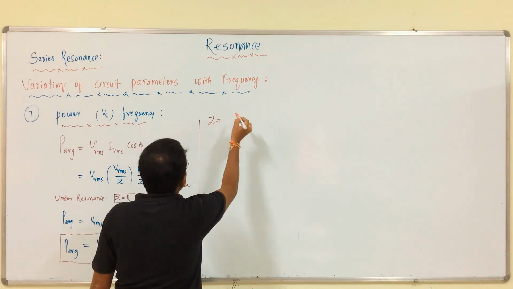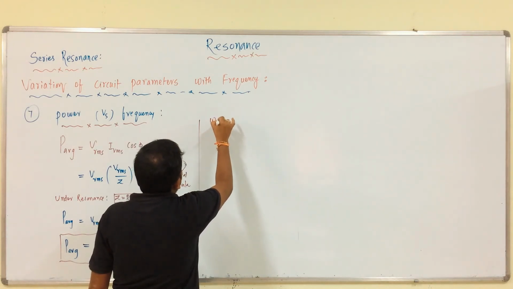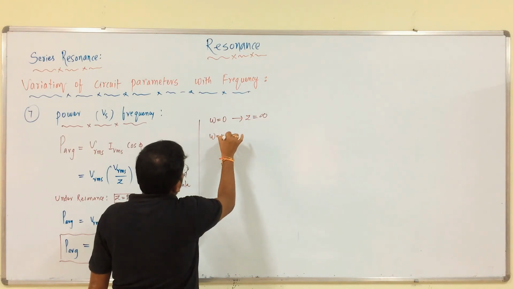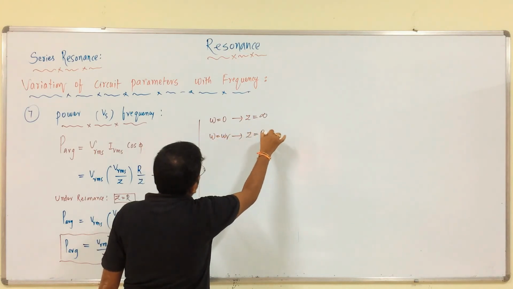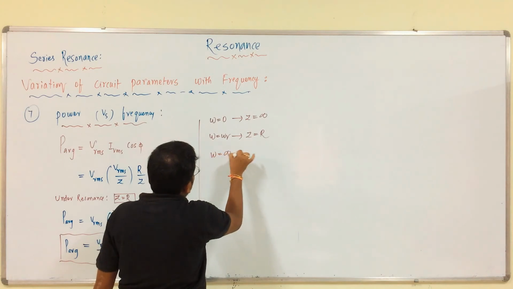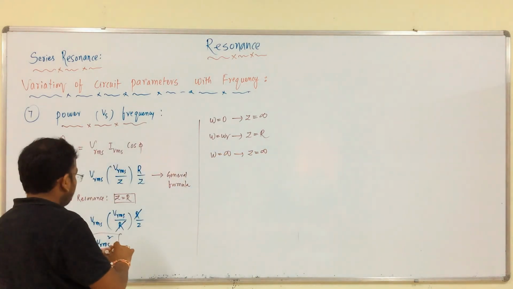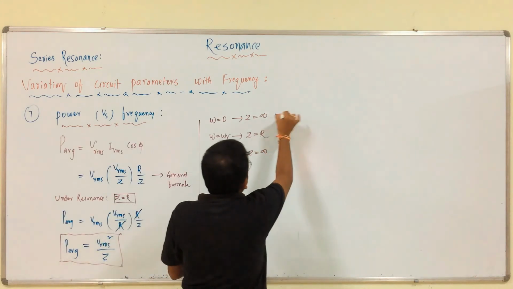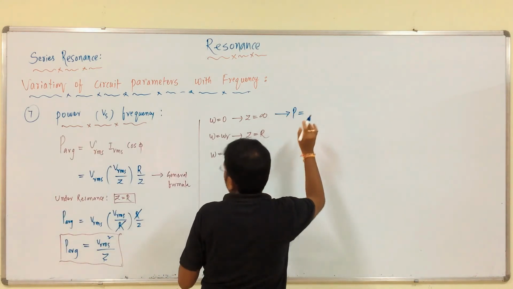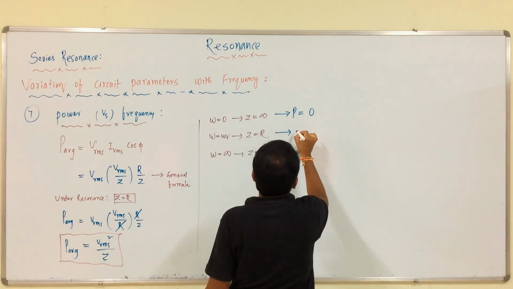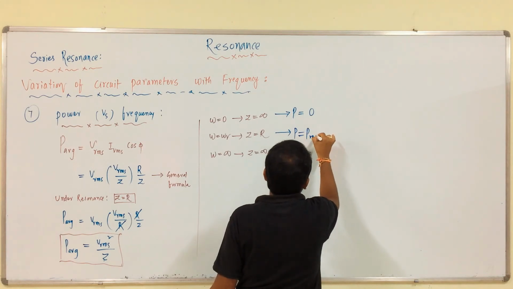We all know that Z is equal to infinite, Z is equal to R, Z is equal to infinite again. Therefore, in this case what about P? 0. In this case, a finite value, that is P max.